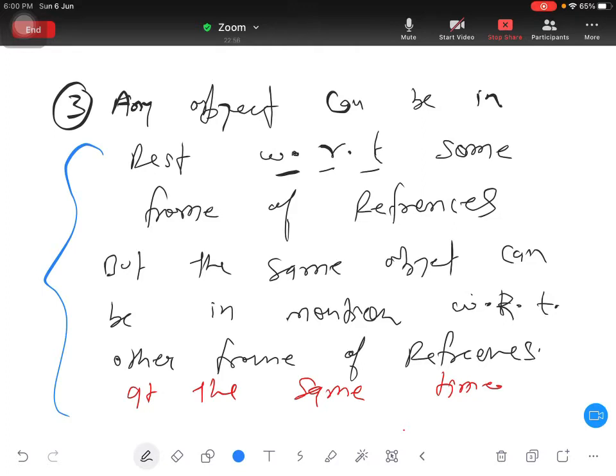I mean, if I ask what is my height, my height is something. With respect to you also my height is the same, with respect to that scientist sitting in ISS my height is the same, with respect to a person moving in a car my height is the same. So my height is an absolute thing. Are you getting?